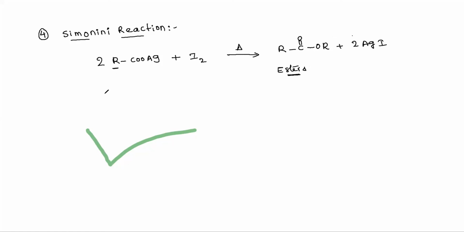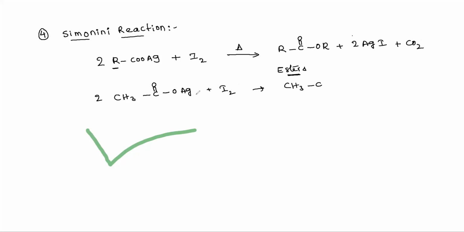For example, for R you can take a CH3 group, so CH3C(=O)OAg. We are taking 2 moles, which react with iodine and produce CH3C(=O)O, and another group comes out, eliminating carbon dioxide.